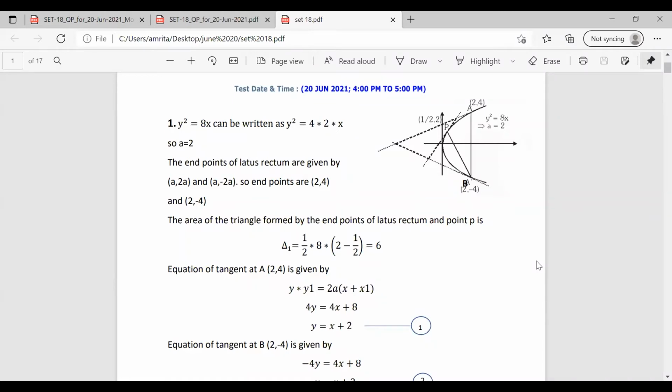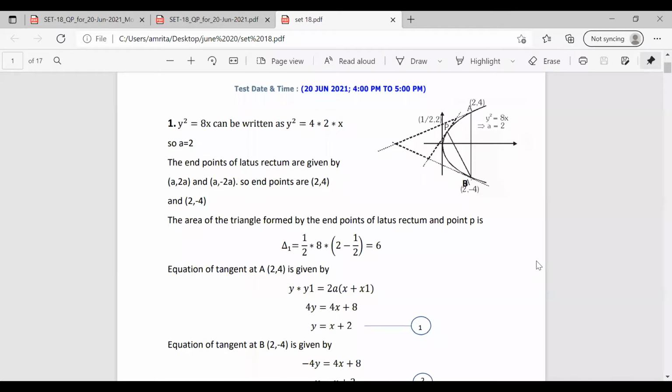So you can solve this using x1, y1, x2, y2, x3, y3. That is, you can use the formula half into x1 into (y2 minus y3) plus x2 into (y3 minus y1) plus x3 into (y1 minus y2). This is the common formula. So we use this formula to find the area of the triangle as we know the 3 points P, A and B. P is (1/2, 2), A is (2, 4), B is (2, -4).